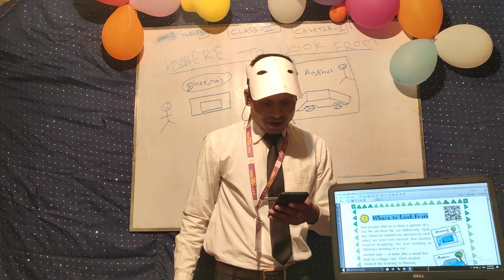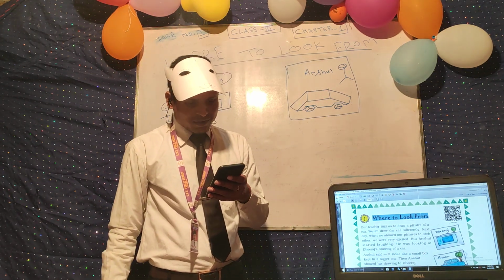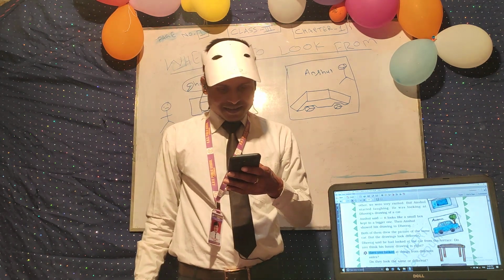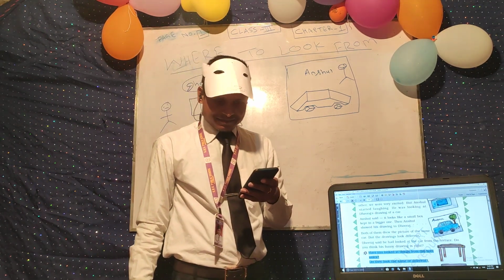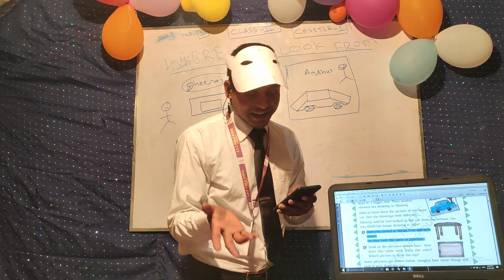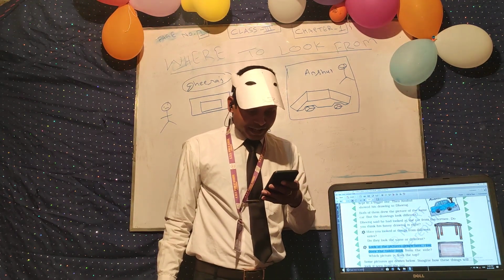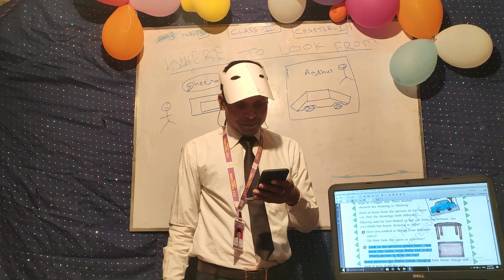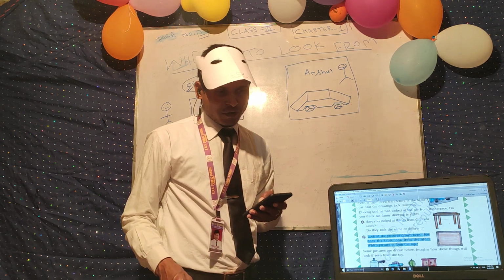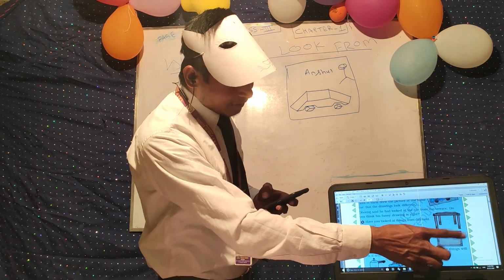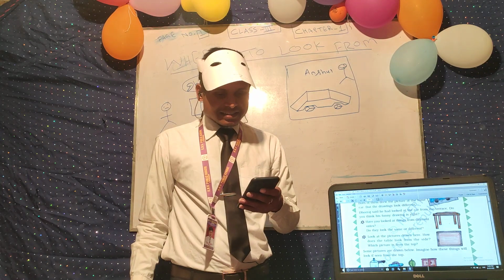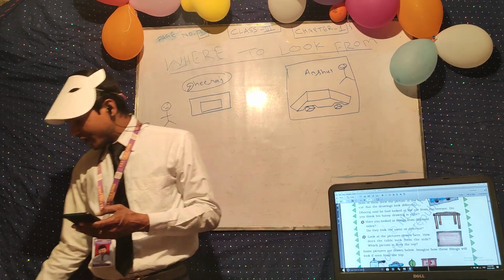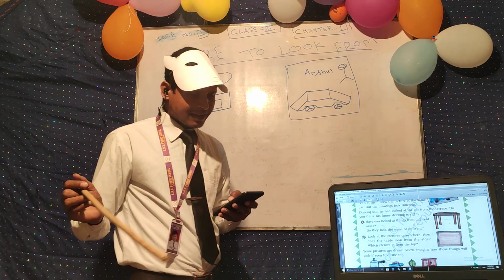And a question is asking, have you looked at things from different sides? Yes. Do they look the same or different? You will see different. So look at the picture drawn here. How does the table look from the side? Which picture is from the top? So this is the picture of the table, and this is the front view. This is the front view, and this is the side view.